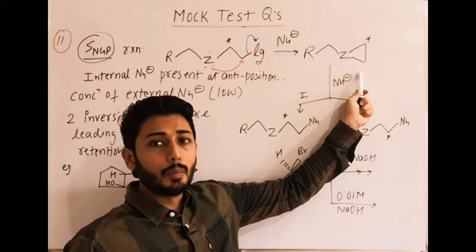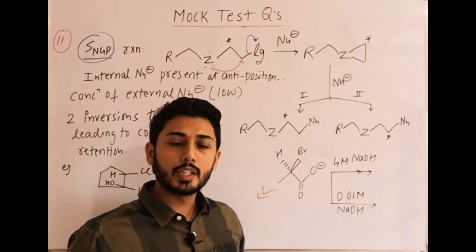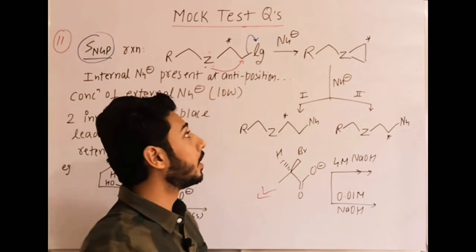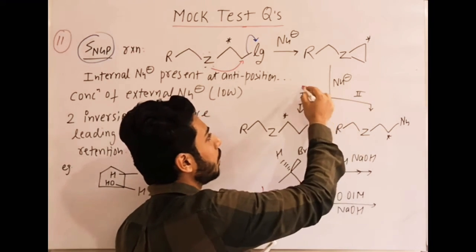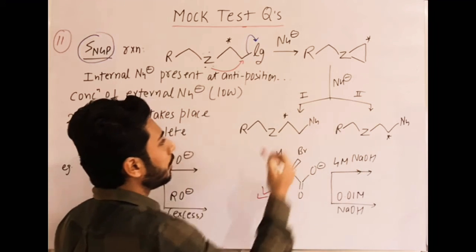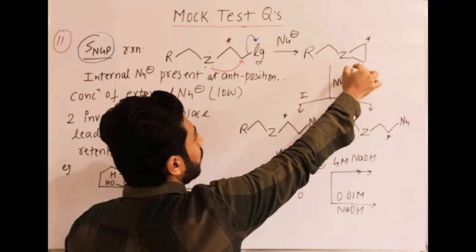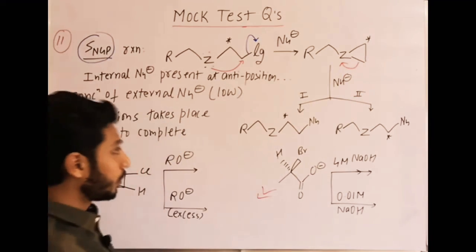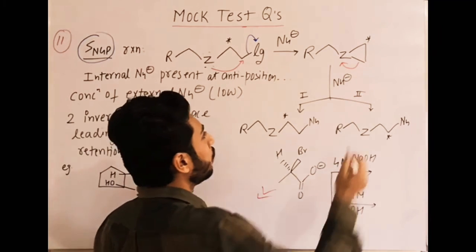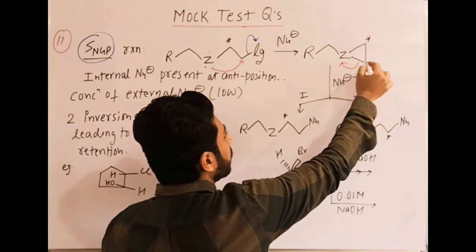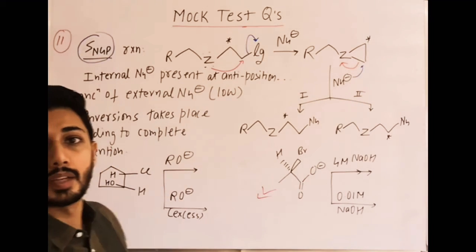After this ring is formed, the external nucleophile is still present, and it attacks. Then two ways are possible, 1 and 2. If the ring is opened this way, that means the nucleophile will attack like this. This is the one possibility. I hope you are getting it.